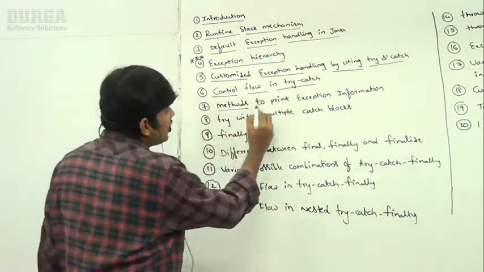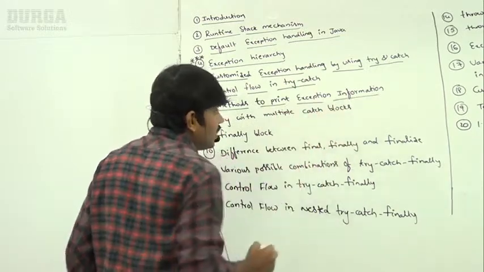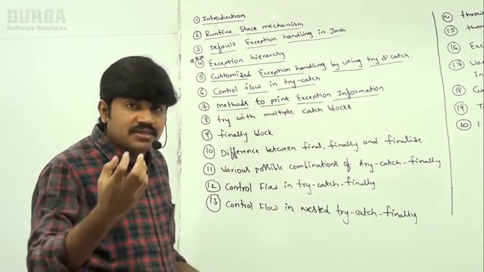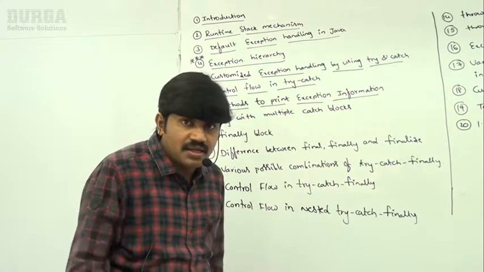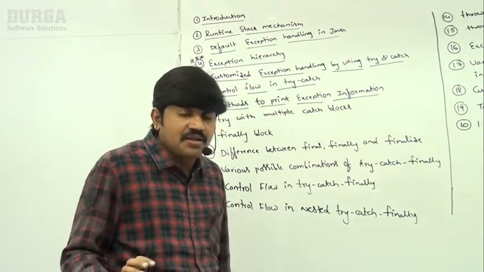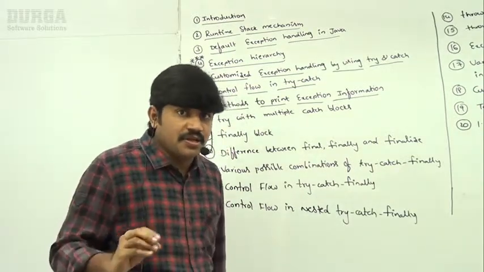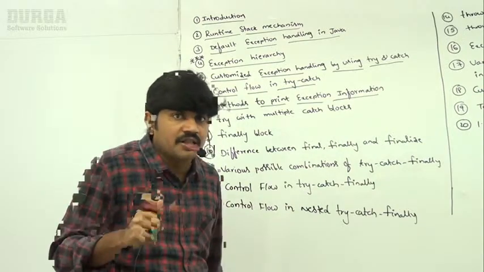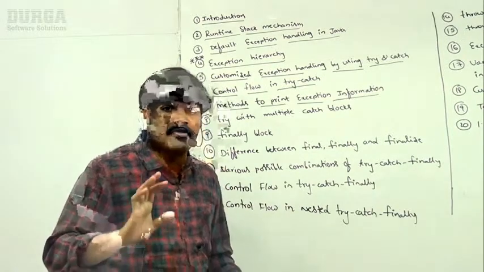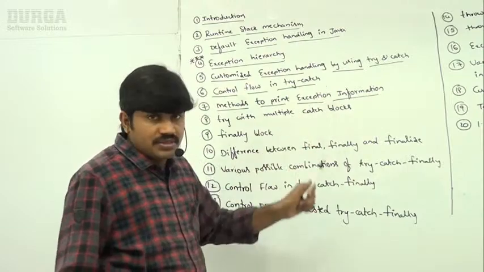Next, methods to print exception information. Sir, I want to print exception information. Which methods are there? Sometimes the getMessage method, sometimes the printStackTrace method, sometimes toString. What is the difference? When exactly do we need to use these methods? We have to discuss that.